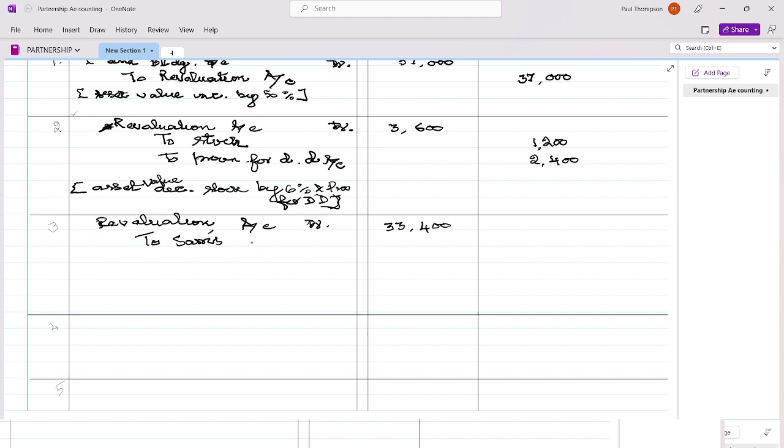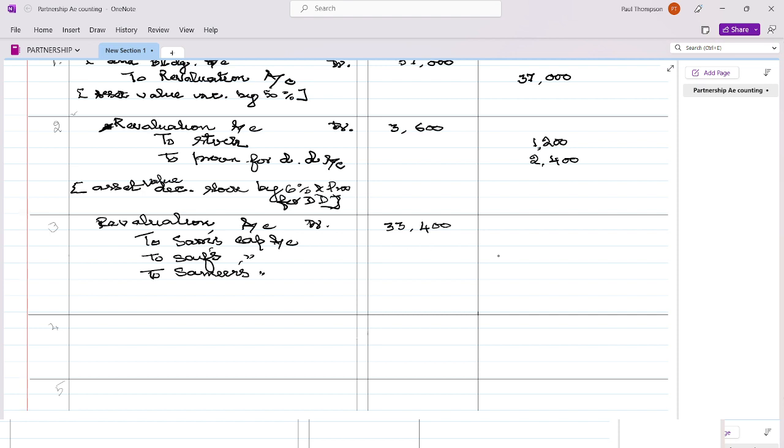Sam's capital account, Saif's capital account, and Samir's capital account. The PSR is equal.